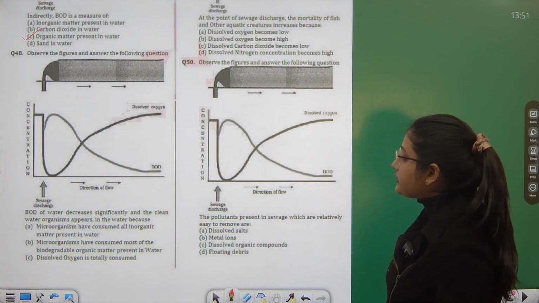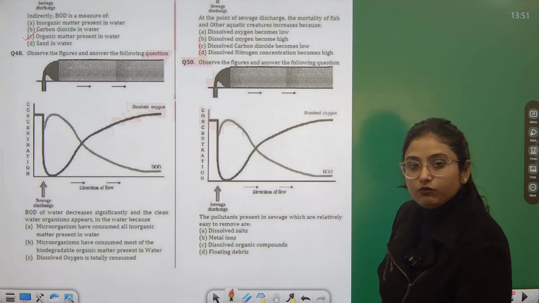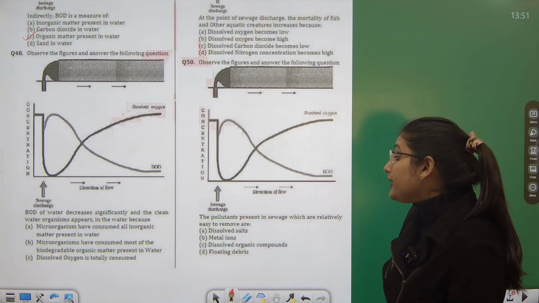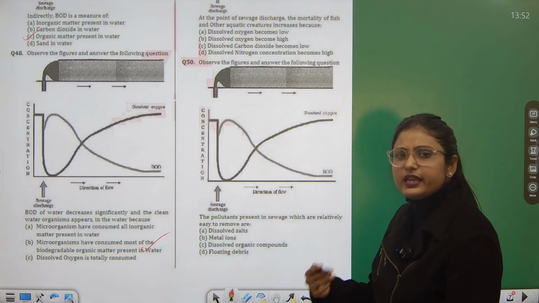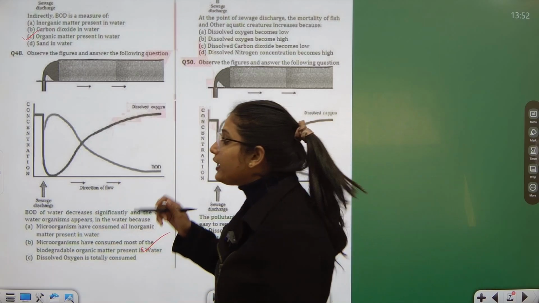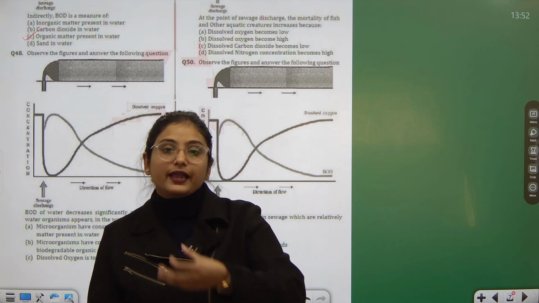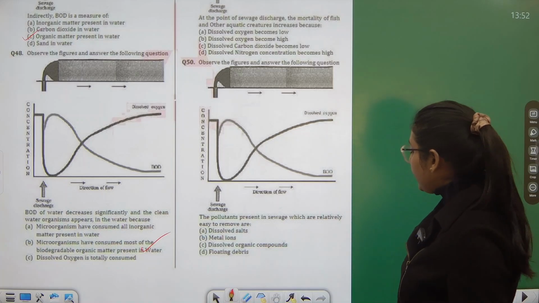Then the 48th question says, if BOD of water decreases significantly and the clean water organisms start to appear, it is because the microorganisms have consumed most of the biodegradable organic matter. Same question, same process. They are again and again highlighting the same part, that organic matter is being consumed, and that is done here also. Okay.